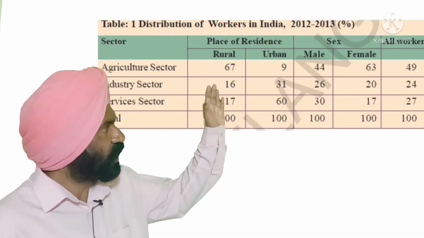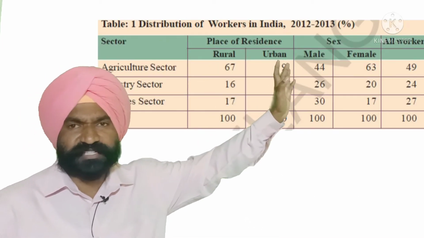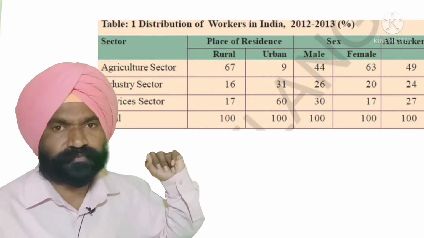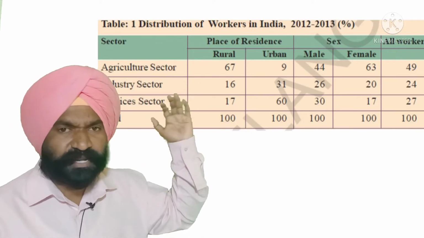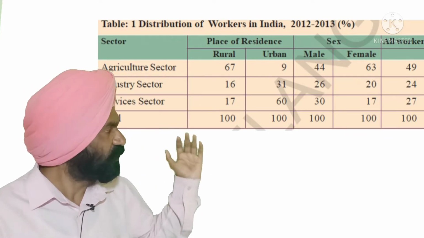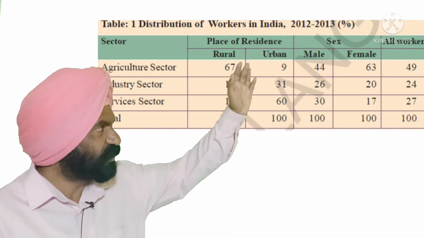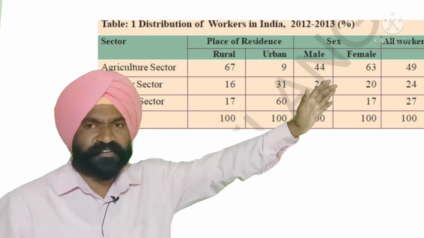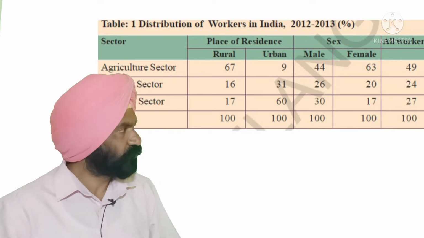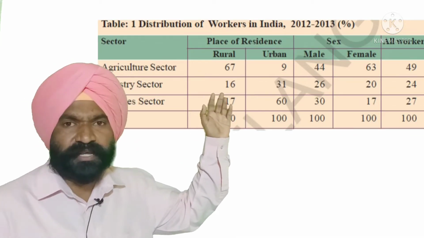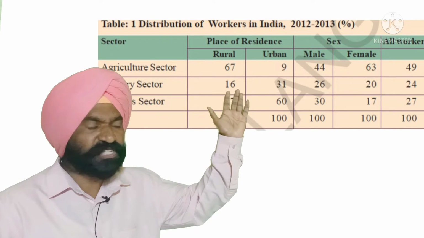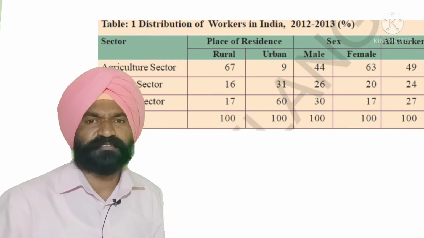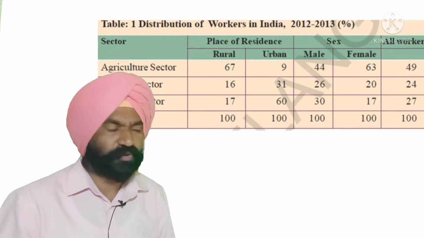You see here the table, distribution of workers in India in the year 2012-2013, that is in percentage. Agriculture sector, industrial sector, service sector, the total. Places of residence, that is, first one is rural, second one is urban, male and female and all the workers. Now if you see agriculture, place of work is rural, 67% of people are engaged in the agricultural sector. Only 9% of the people in the urban sector are doing agriculture.